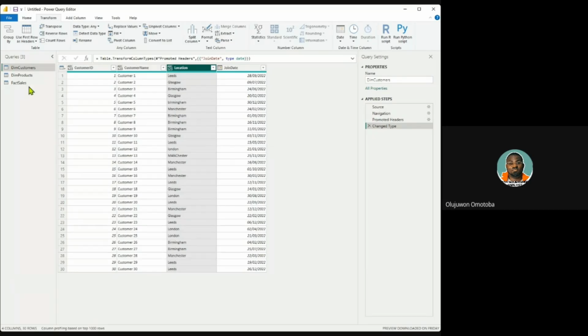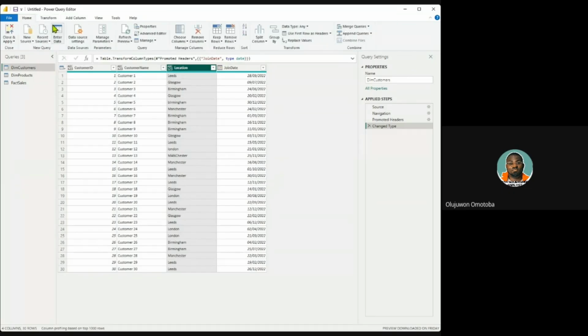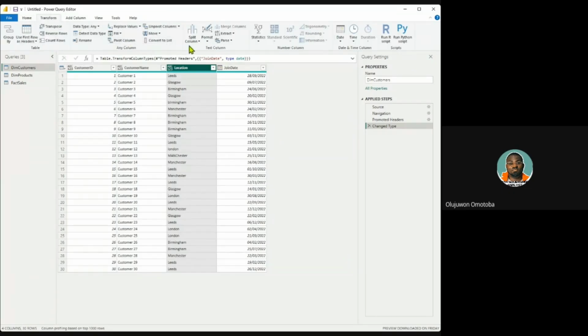Another way where you can do it is, when you come to transform, or rather go to home, I think transform, yeah, transform, you go to format. Here we can see it, because I want us to do it in an environment where you will see how the transformation is going to happen. So the same option is available here when you come to the text column group, format. So we can capitalize each word or change everything to uppercase. Let's change everything to uppercase.